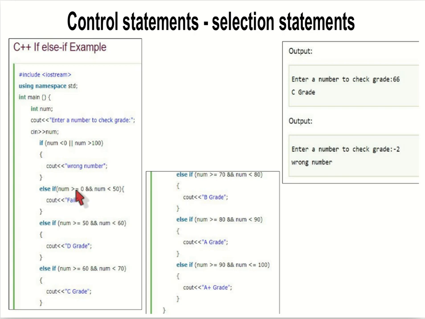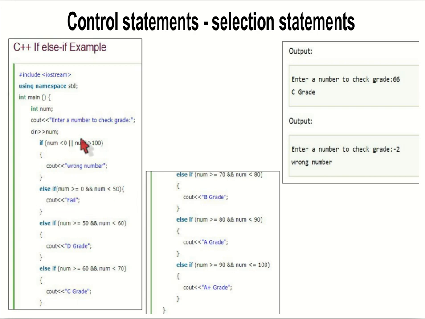If it is 0 to 50, it prints Fail. If the first condition is not true, only then will it go to the second one. If this condition is true, then it will execute this one.